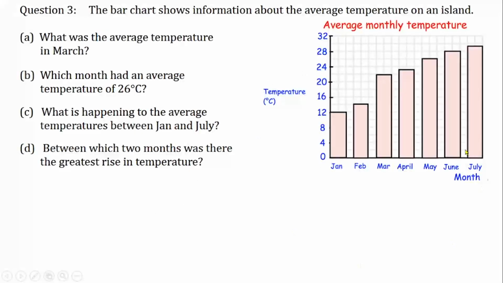Now another thing when it comes to bar charts is that you could be asked to draw a bar chart like we have been doing so far in this video, but sometimes you may be given an already prepared bar chart that you are to interpret based on the question given to you. This question is also a past question of the GCSE international examination, which is also similar to Nigerian examinations as well. They said the bar chart shows information about the average temperature on an island.